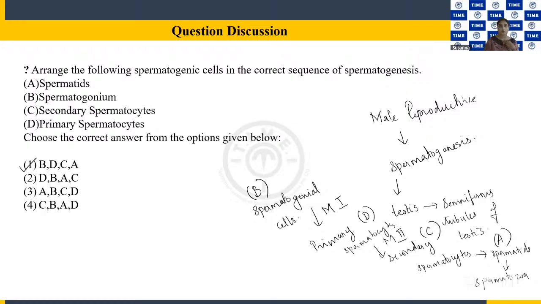Fine. So if you want to answer this question, this is a sequence arrangement question. If you ask me what the question format is, this is a sequence arrangement question. You need to have a clear idea about the spermatogenesis process, then you will be able to easily understand this. And another trick is, if you know that the starting point is spermatogonial cells, then it's easier because the options are more favorable to you. We have B as the first one coming only in one of the options. So there is not much confusion. In that way also, logically you can answer this.